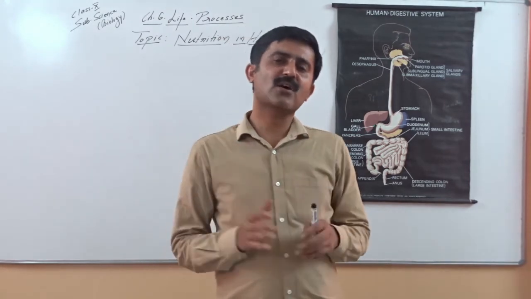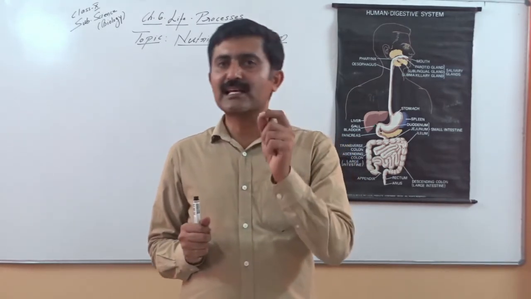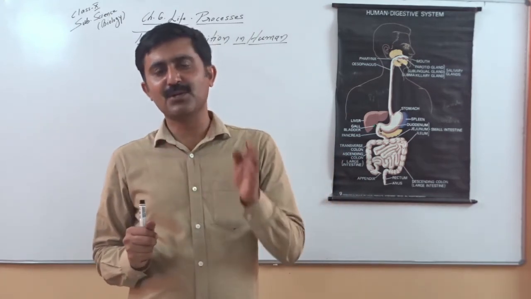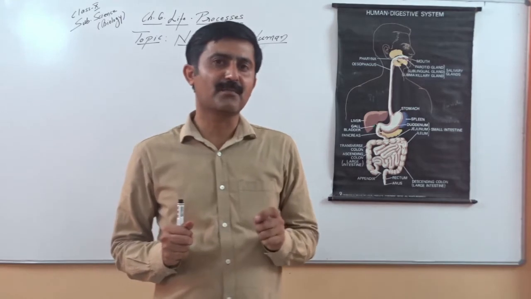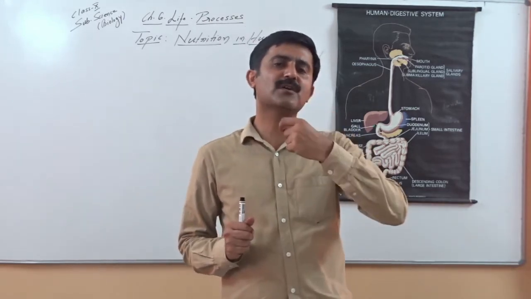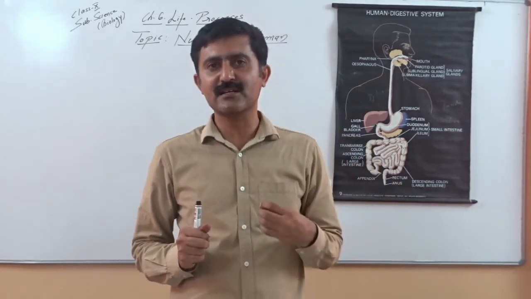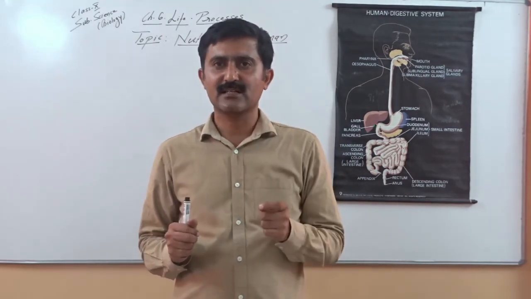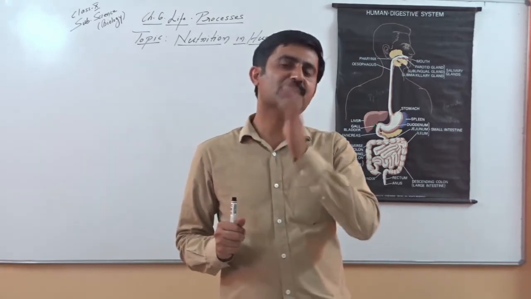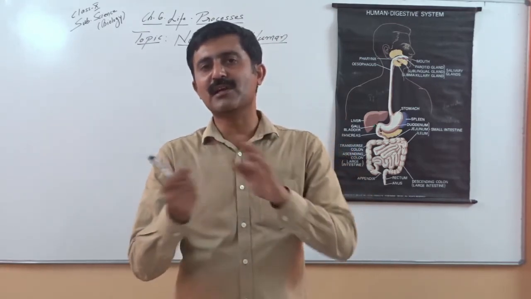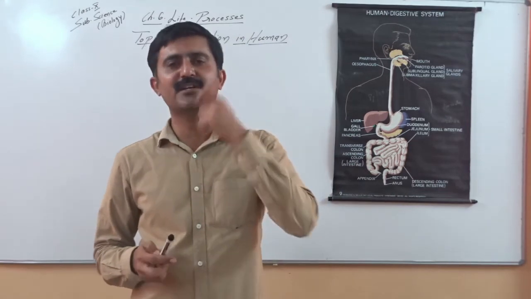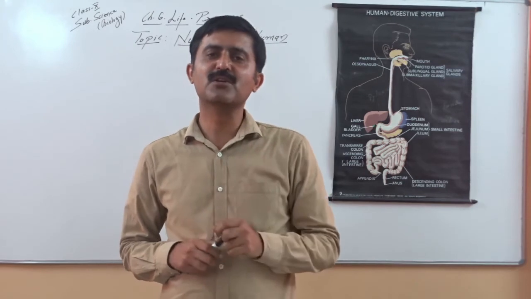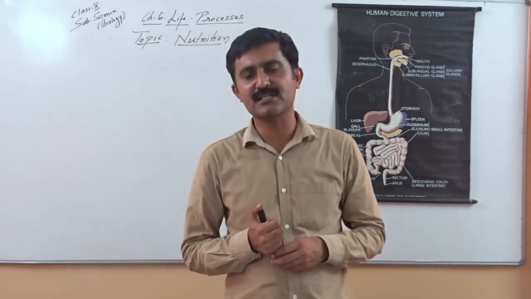Another importance of bile juice is that it is alkaline in nature, and that alkaline bile juice helps in neutralization of the acidic medium of the food. As food enters from the stomach to the small intestine, it is highly acidic. This acidity is due to hydrochloric acid, and for the further action of other enzymes, this acidity has to be neutralized. This neutralization of the intestinal tract is carried out by the bile juice. This is very important because there is presence of some bicarbonates.